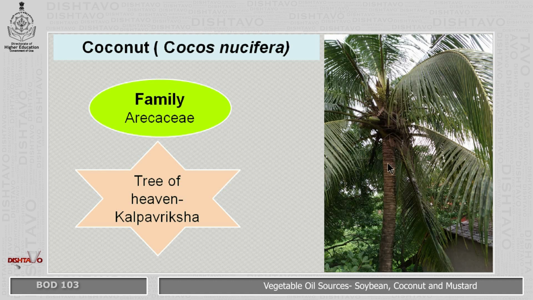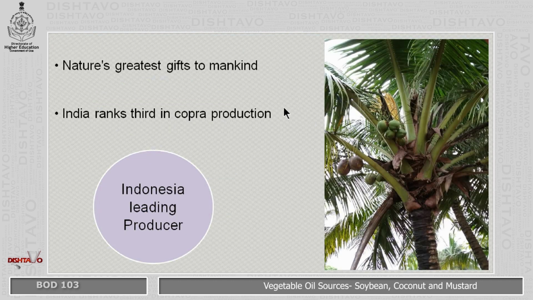Now it is a tree with an inclined trunk which has leaf scars. At the top it bears 20 to 30 parapinnate leaves. Then the inflorescence is a spadix which is covered with a spathe. It is one of nature's greatest gifts to mankind and India ranks third in copra production. Indonesia is the leading producer of coconut.